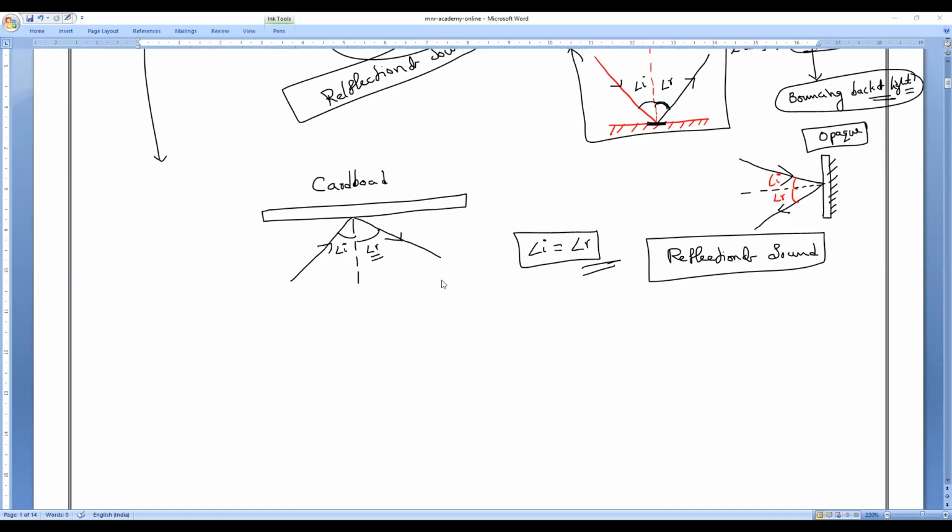So write it. Like how light is reflected, in the same way sound also gets reflected when it falls on a hard surface.